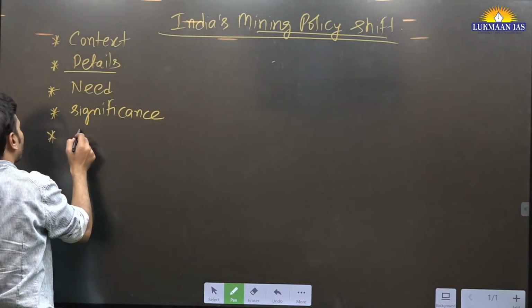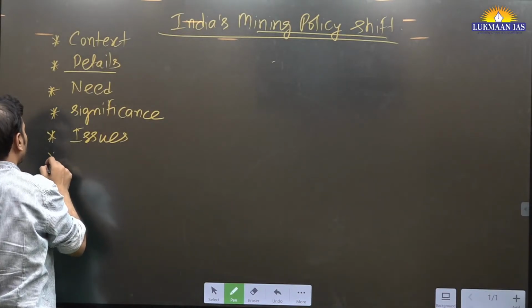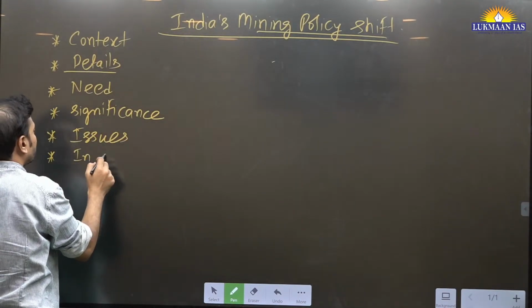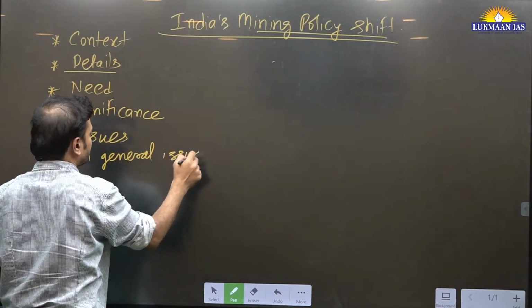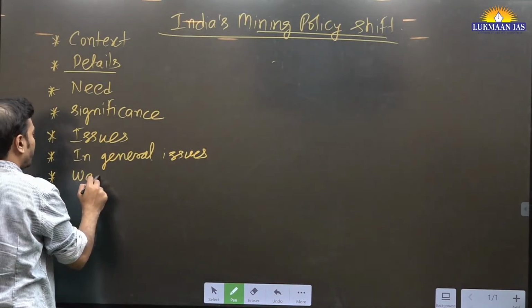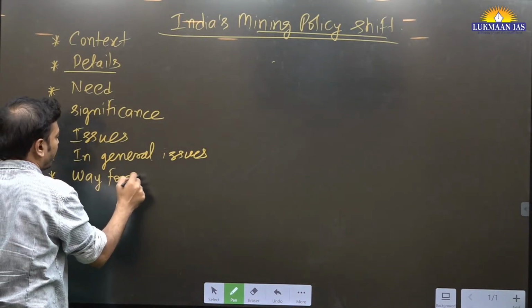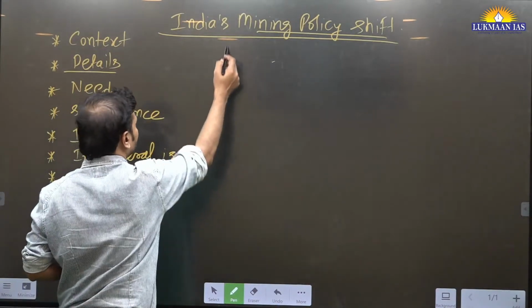Thereafter, the issues and concerns associated with that particular amendment. In general, issues related to the mining sector, also challenges. Thereafter, we will talk about the way forward. All right, so this can be the agenda for today's session.